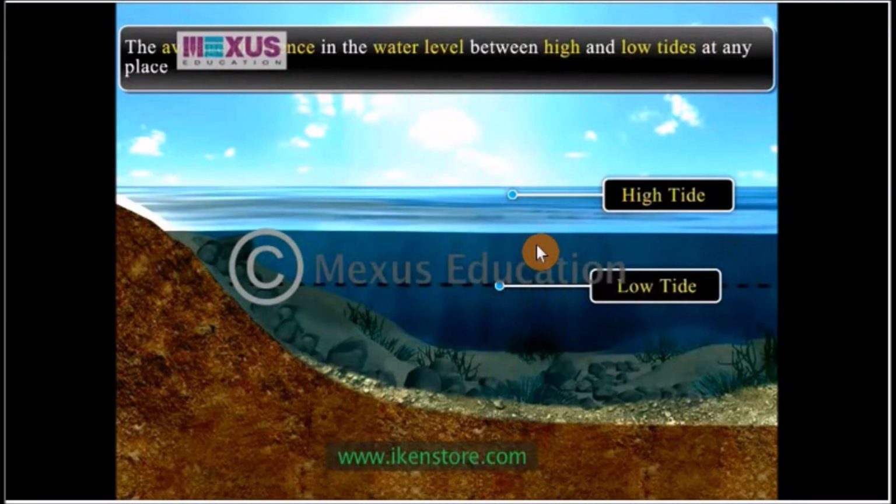This is a picture of the ocean floor. This picture is indicating that when there is high tide, the sea rises to this level, and when there is low tide, the sea falls to this level. The difference between the high tide and the low tide is called the range of tide.